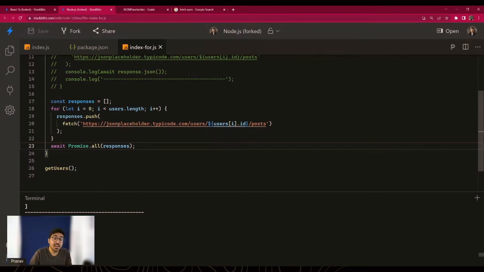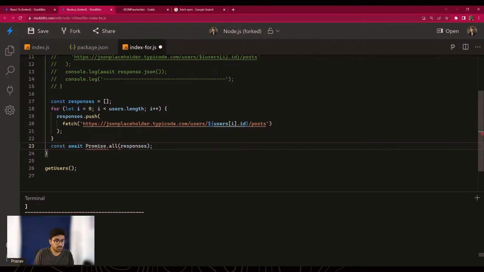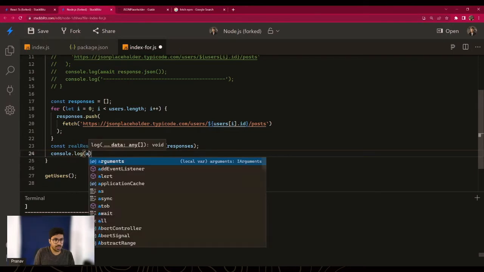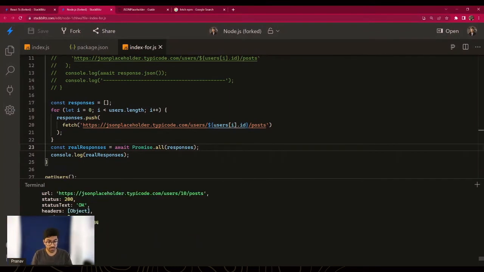But actually we did make many API calls, and let's see them as well. So what I would do is I would say const realResponses, and obviously you can name the variable much better than I can, right? But let's not focus on that right now. And in the end, I would do console.log, and let's see what happens when I run this. I'll print all the real responses, and let's see if this works. So node index.js, and there you go.